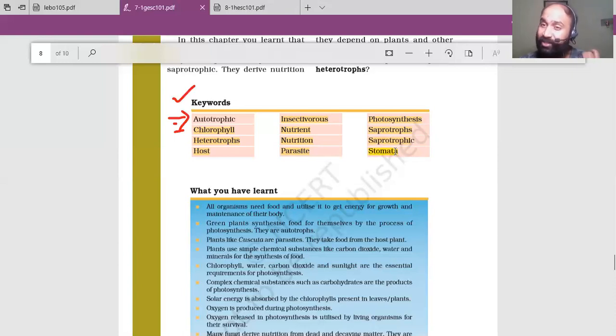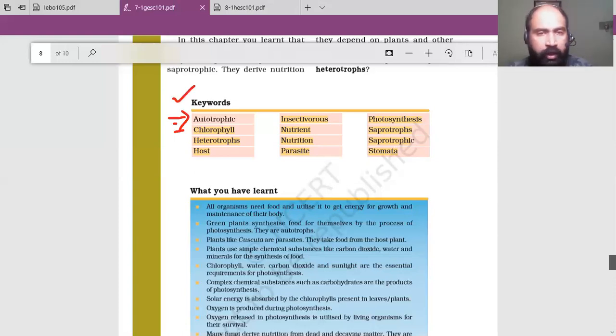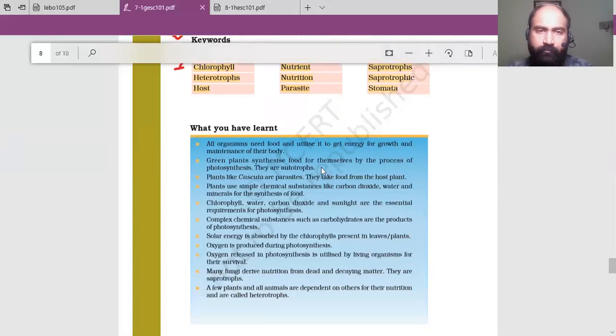Stomata is a special structure present in the leaf which is involved in the exchange of oxygen and carbon dioxide as well as water. So these are the keywords. Now we will go, one second, to the summary.